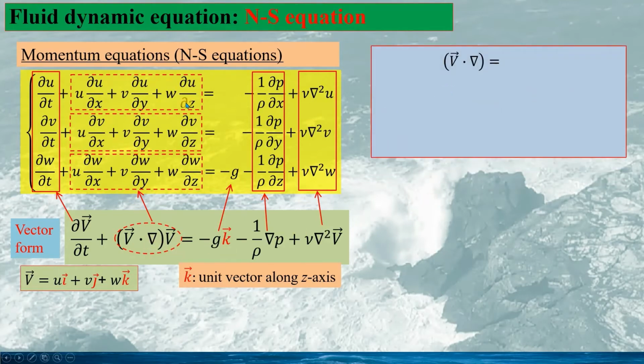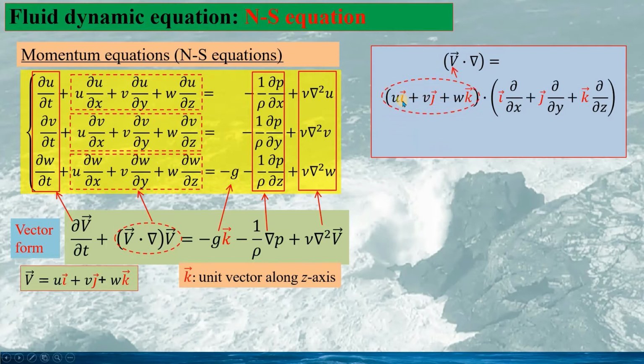Now we look at how these terms can be written as this. We see this vector v dot multiplied with the Laplace, or nabla. Both vector v and nabla are vectors. V we write into three components, and nabla is expressed as this. And dot multiplying them together, we have the expression as this. And we can see the result of the dot product of the two vectors, vector v and nabla, would be a scalar given as this.